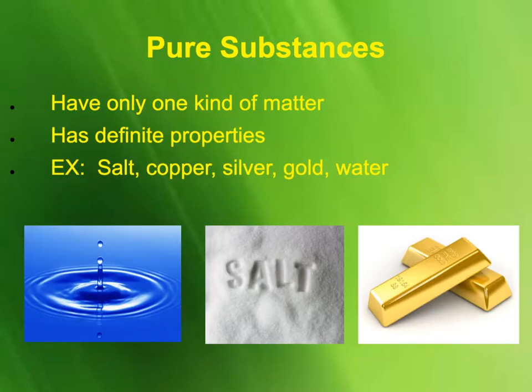Pure substances are substances that contain only one type of matter, for example, gold or water. These things have specific characteristic properties. They can absolutely be mixed with other things. For example, water can be mixed with a variety of things. Think of your Kool-Aid, salt water in the ocean, or even your blood. Your blood contains water. So even though water is mixed with several other things, it still has those characteristic properties that make that substance unique.